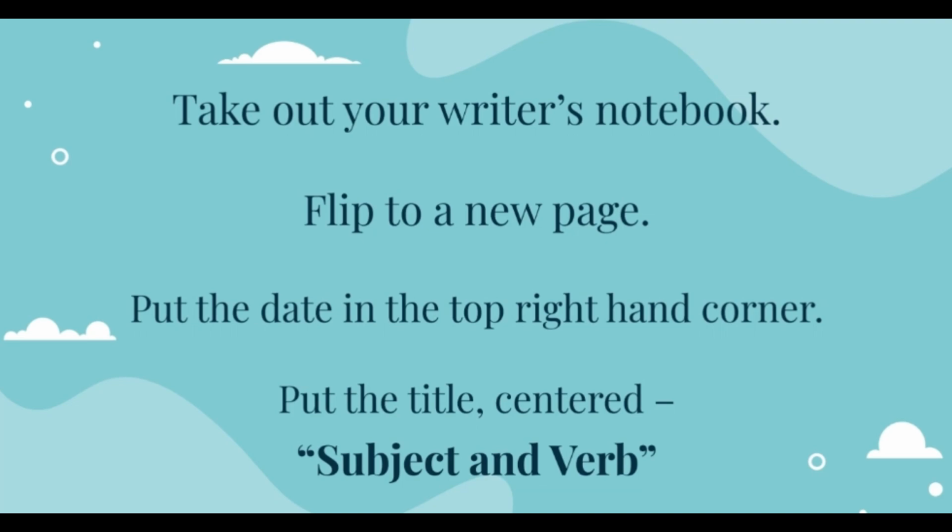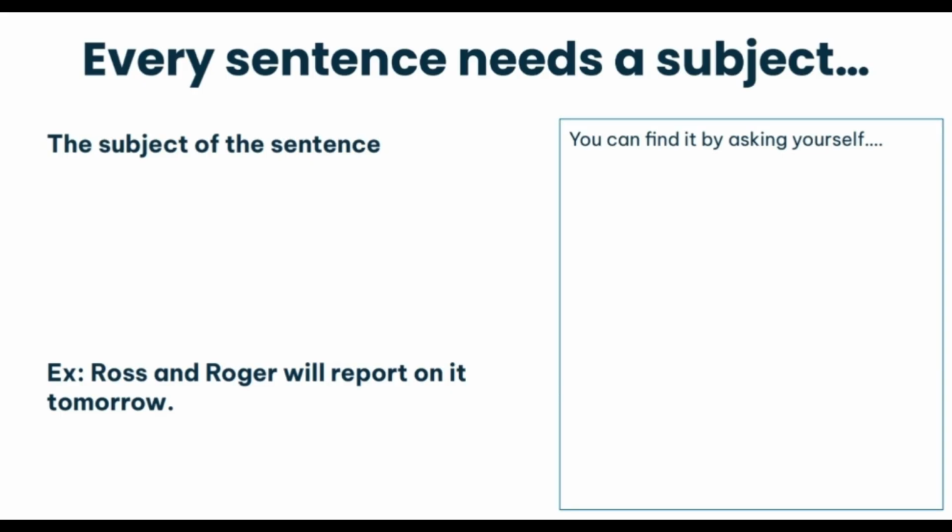Welcome back to grammar video number 8, and today we are going to be talking about subjects and verbs. So in every sentence, there is a subject, and the subject of the sentence tells whom or what the sentence is about.